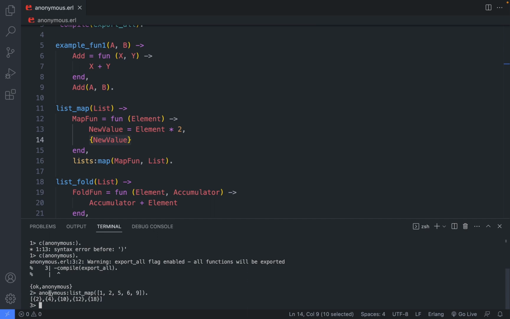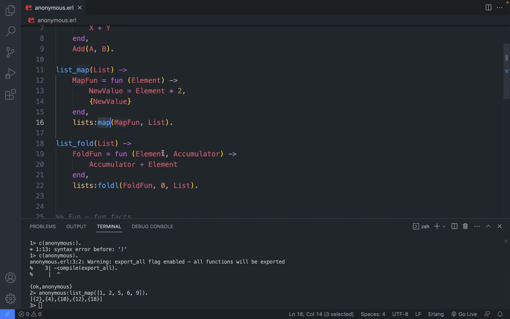Every element is mapped. That's why this function is called a map. Okay, let's move to the list fold function, which I prepared. This function also takes one argument, which is going to be a list, and there is some other fun, and this fun takes two elements, element and accumulator.